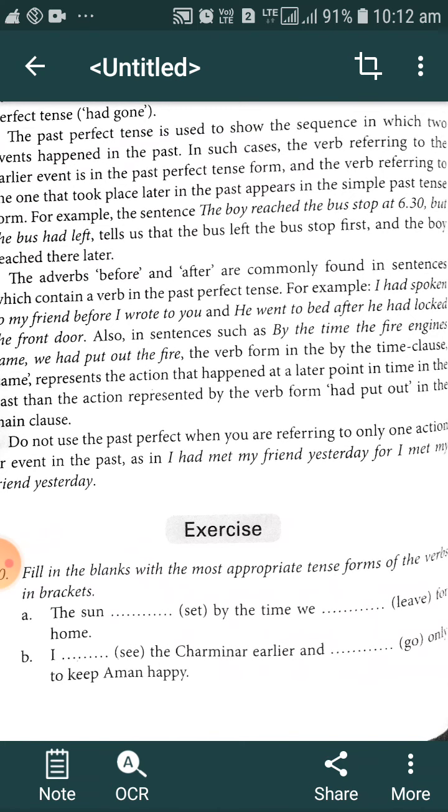I repeat once again, when both actions happened in the past, both actions are completed in the past, but when we want to get proper information about the sequence of those actions, which action happened earlier and which action happened later, we use past perfect tense to describe the earlier action, and to describe the later action we use simple past tense.